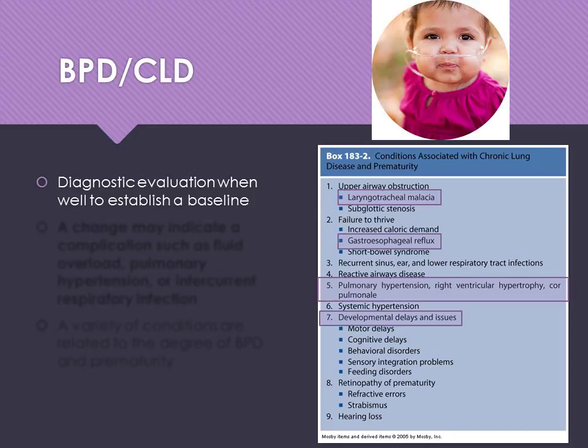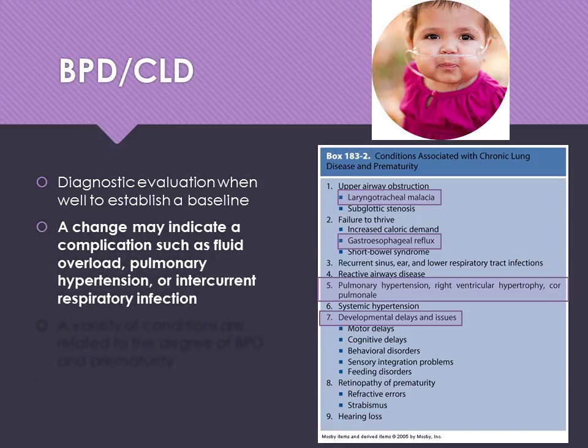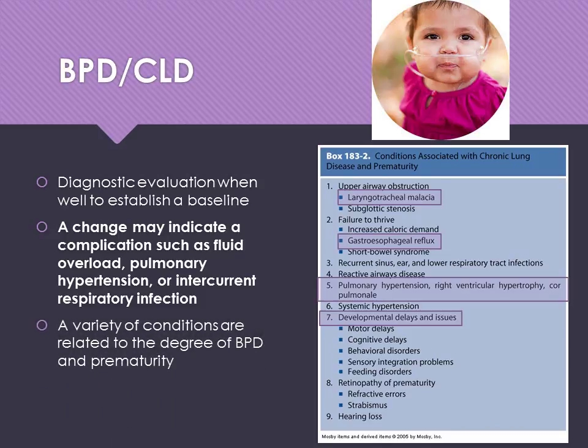Diagnostic evaluation when the kids are well is really important so we can establish a baseline, so we know what the kids look like at baseline. A change in their baseline level of functioning may indicate a complication like fluid overload, pulmonary hypertension, or some sort of intercurrent respiratory infection. There are a variety of conditions that are related to the degree of BPD and prematurity.